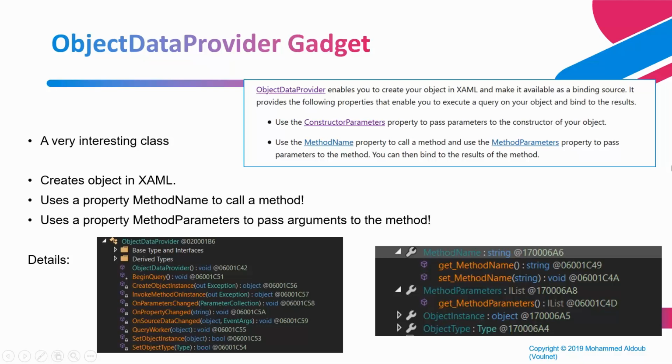This is really useful for us because in XML serialization we can't directly call any method. We can only set public fields. So the ObjectDataProvider is a really useful gadget that we can use to wrap inside it the malicious object that we want to create.